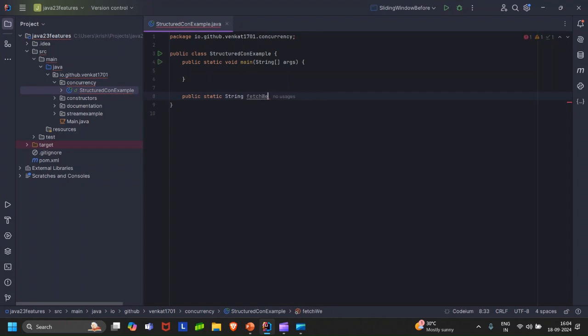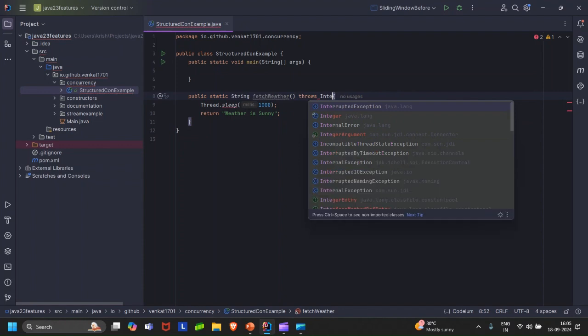Oops, I missed out an H. And within this, I want the main thread to sleep for a second, and then I'll return that the weather is sunny. And since Thread.sleep might throw an InterruptedException, we'll declare throws InterruptedException.